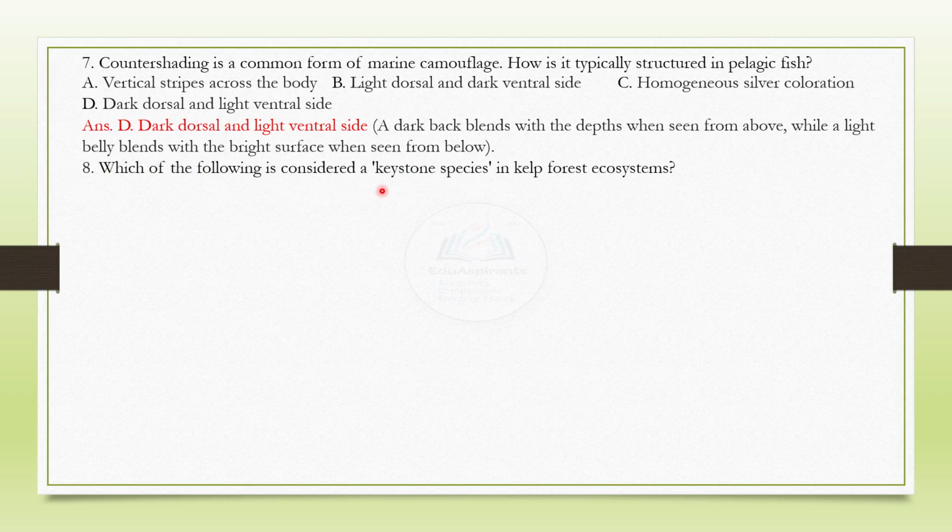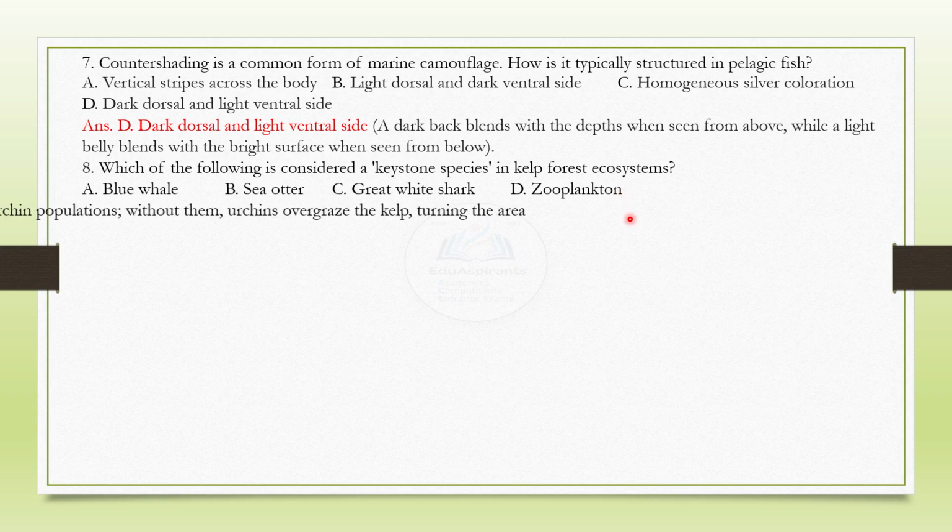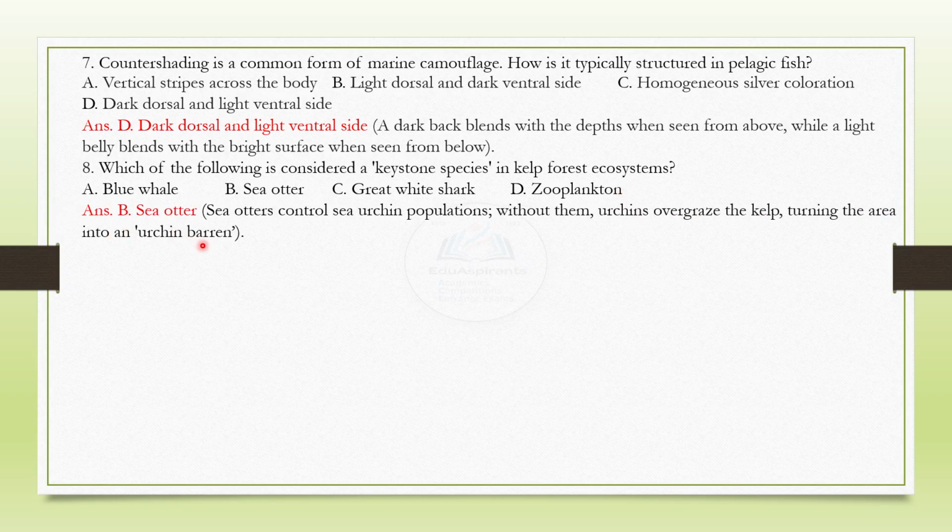Which of the following is considered a keystone species in kelp forest ecosystems? These are the choices, and the correct answer is B. Sea otter. Sea otters control sea urchin populations. Without them, urchins overgraze the kelp, turning the area into an urchin barren.